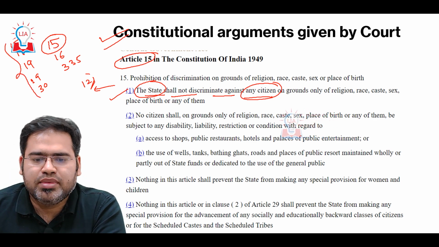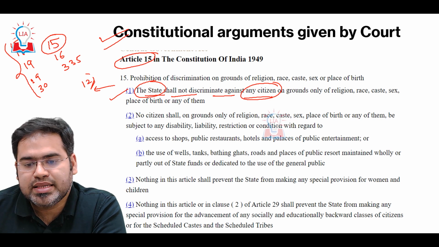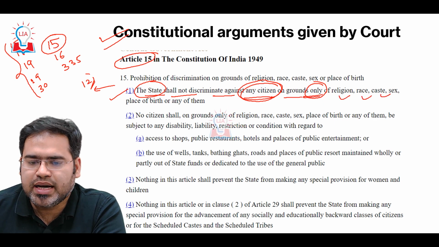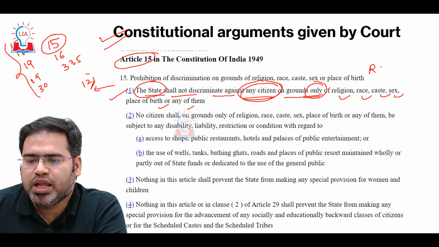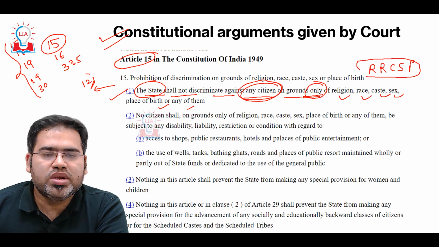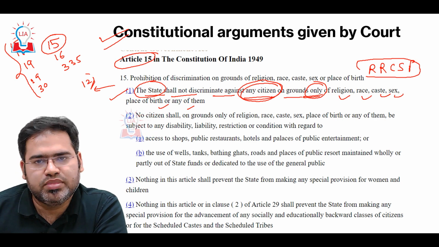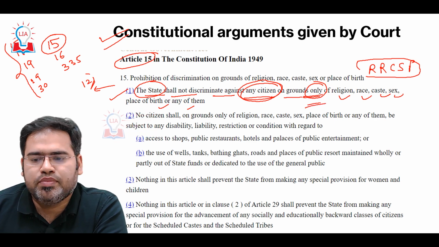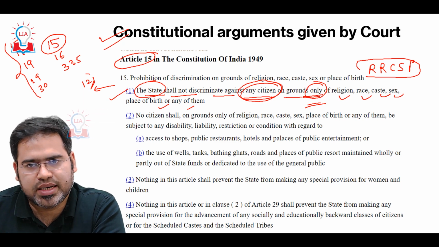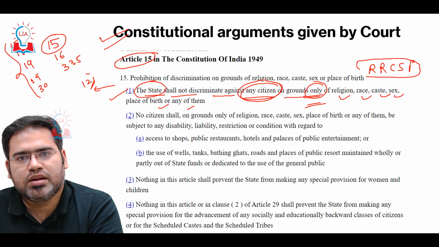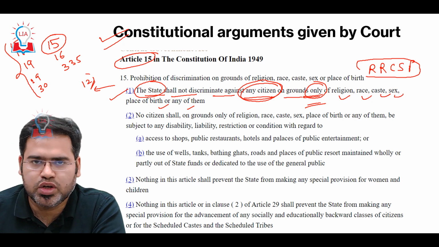Here also it is mentioned: the State shall not discriminate against any citizen on grounds only of religion, race, caste, sex or place of birth, or any of them. That means parameters have been given, RRCSP. These are the grounds on which the State cannot discriminate. But the term here is "only." That means if these five grounds are not there, and if any sixth ground is created by the State, then definitely the State can discriminate on that sixth ground. This is one thing we need to understand.